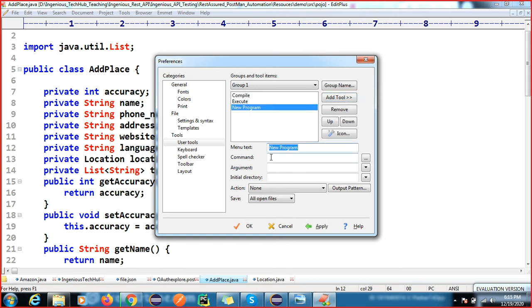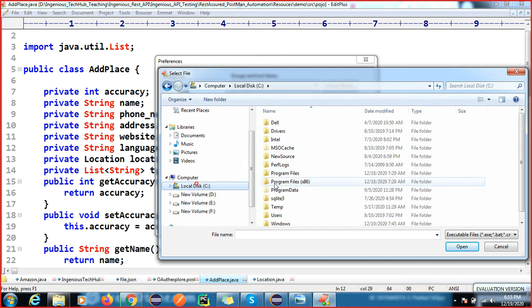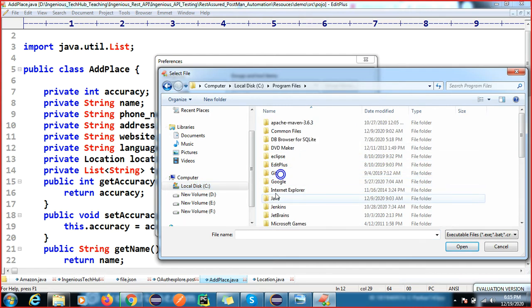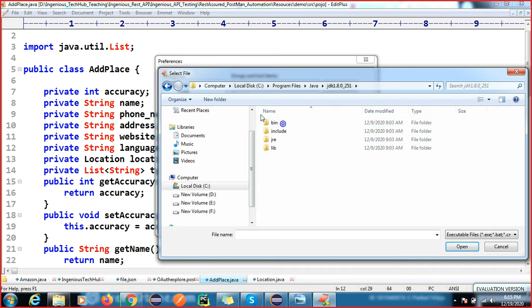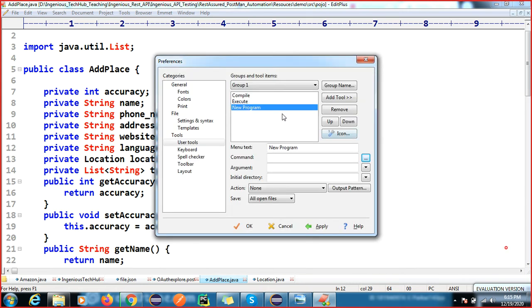After that we have Add Tool. If we do Add Tool, here you can write the name, compile. Then click on this triple dot, go to C folder. Inside the C folder we have Program Files. Go to Java. Inside this go to JDK bin. Here you can select the javac exe file, and open this, so you will get this path.